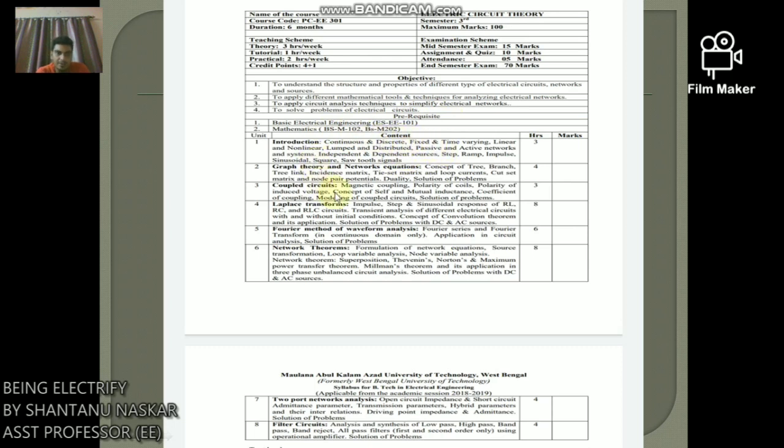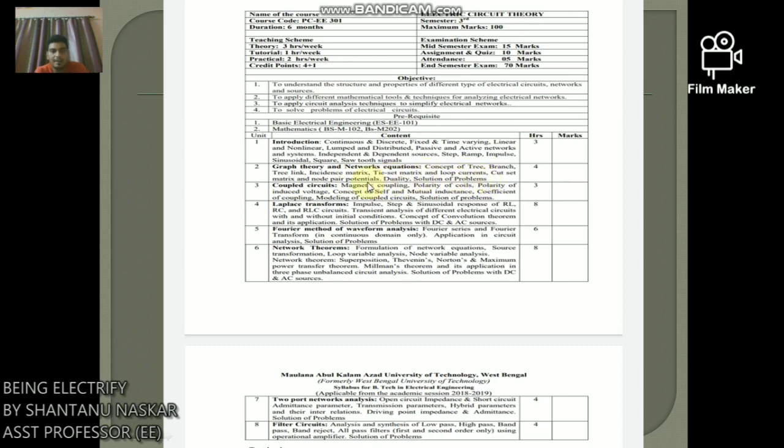Now the content of this course. There are 8 contents of this course. Number 1 is introduction, which is based on signal, system and network. There are continuous, discrete, fixed time, time varying, linear, non-linear, lumped, distributed, passive, active, step, ramp, impulse, different types of signal and network. And number 2 is graph theory and network equation, where we can learn the concept of tree, branch, tree link, incidence matrix, tie-set matrix and loop current, cut-set matrix and node pair potential, duality and some solution of problems.